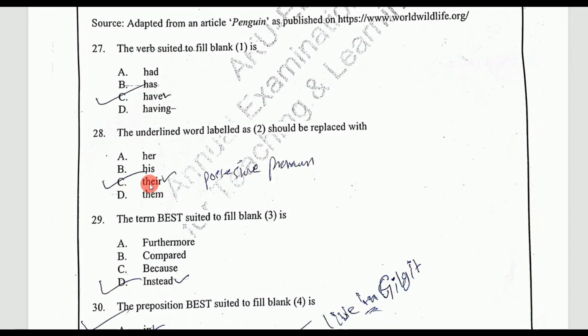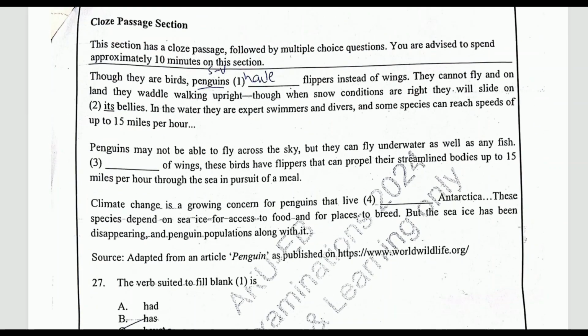So we can replace it with another possessive pronoun, and that is theirs. The term best suited to fill in blank number 3. Blank number 3 will read... Which word best suits here? Penguins may not be able to fly across the sky, but they can fly underwater as well as any fish. So instead of wings, these have flippers. They don't have wings, but instead of wings, they have flippers. So instead is the best word here.